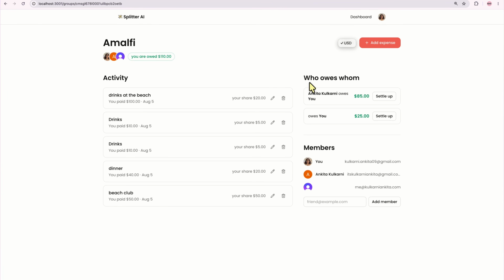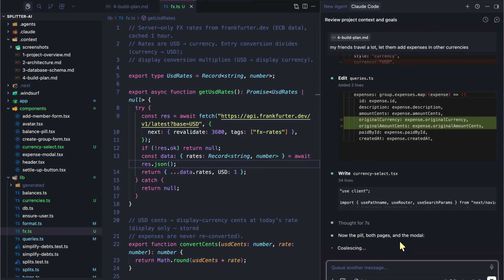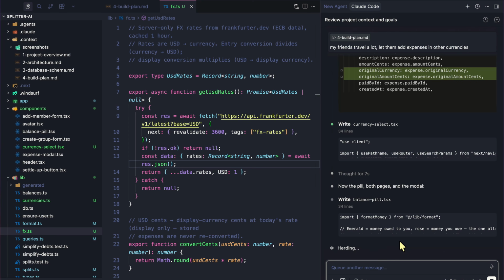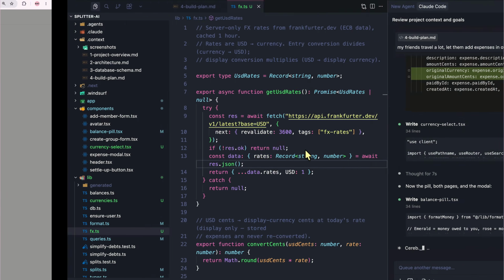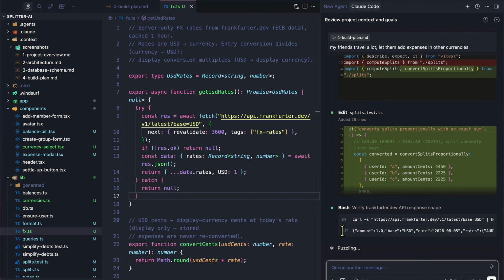So this is USD still. Now both pages and the model need to have the current balance pill selector. Add expense, USD. It's updating the model. Let's say yes. And it's verifying the API response shape.